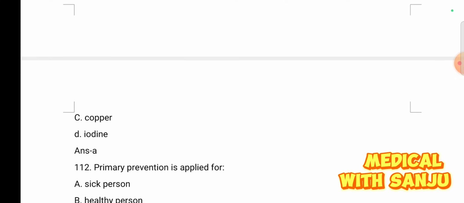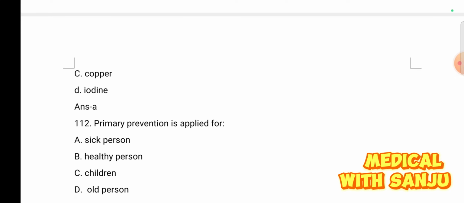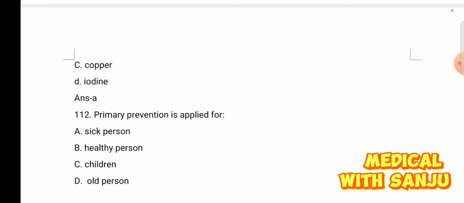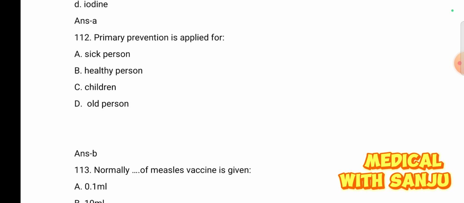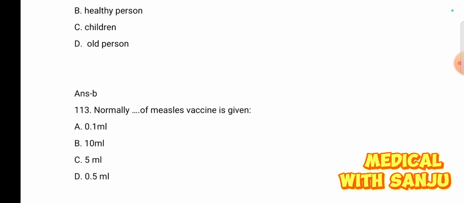Option A is the right answer. Question number 112. Primary prevention is applied for: option A, sick person; option B, healthy person; option C, children; and option D, old person. Primary prevention is applied for a healthy person. Option B is the right answer.